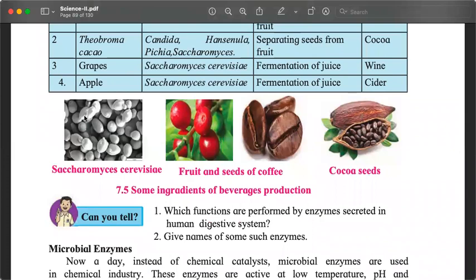Okay. So if you look at the diagrams, this is a diagram under the microscope of Saccharomyces cerevisiae. This is how the yeast looks. Then the second set of diagrams shows how the coffee fruit looks and how the coffee seed looks after it is processed. And the last one is the cacao plant's fruit, which has seeds that we use to make cocoa, which is transformed into chocolates.